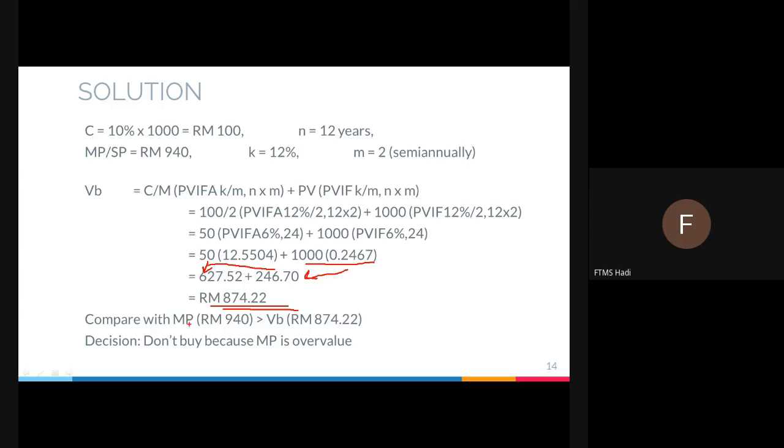And do not forget to compare with your MP. Your MP is 940 and your VB is 874.22. So MP is more expensive than VB. So do not buy, because your MP is overvalued. You estimate that you only have to pay 874, but unfortunately you have to pay 940. That's why it's more expensive.